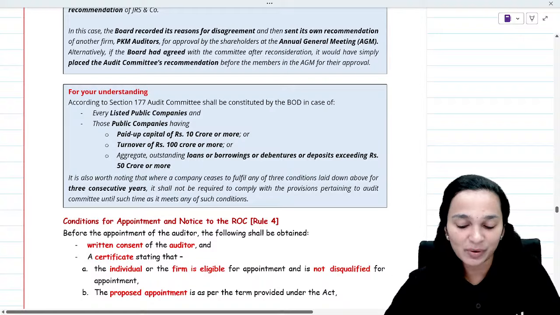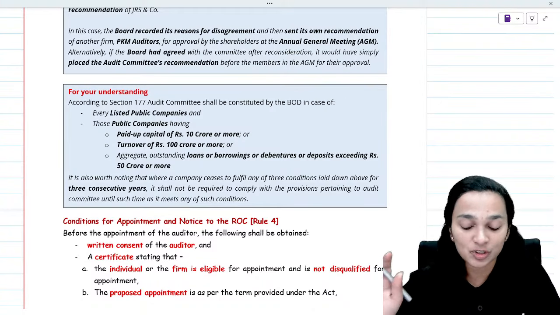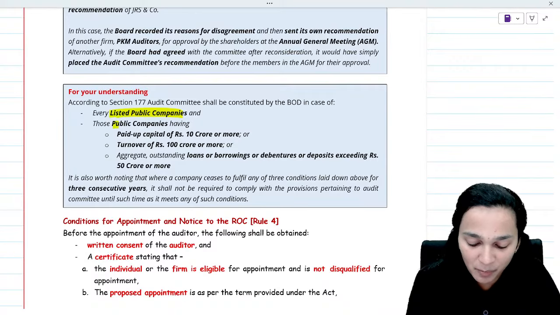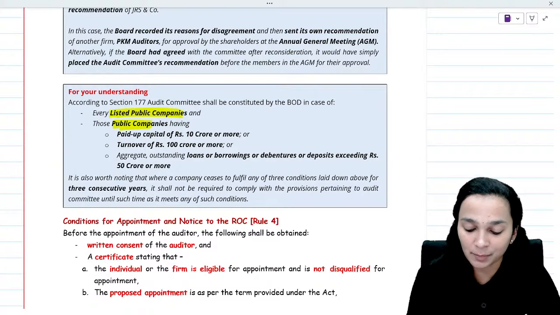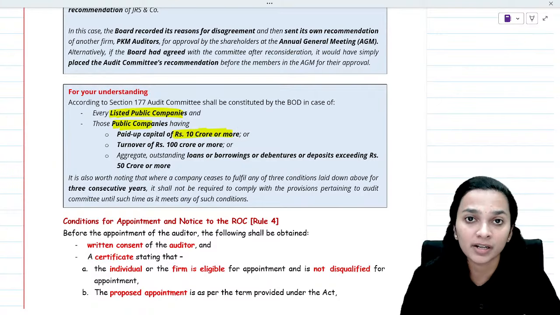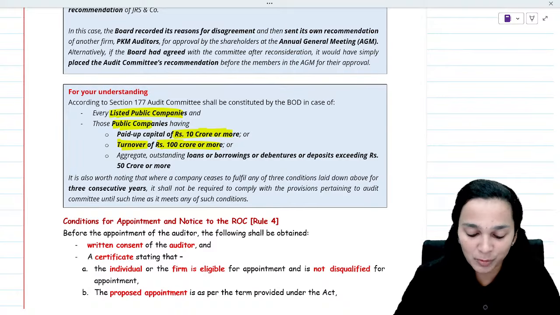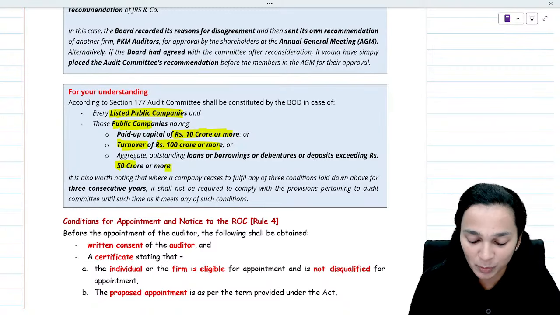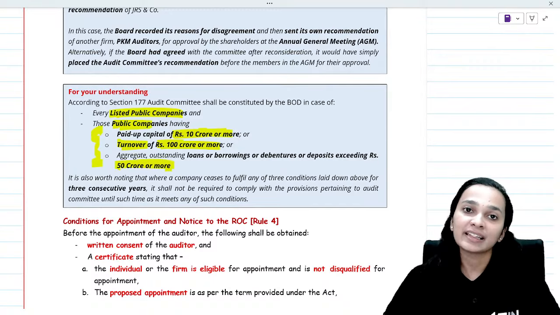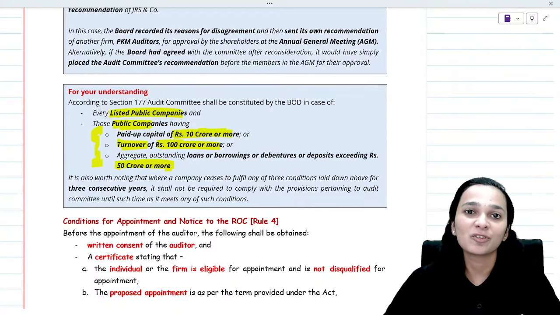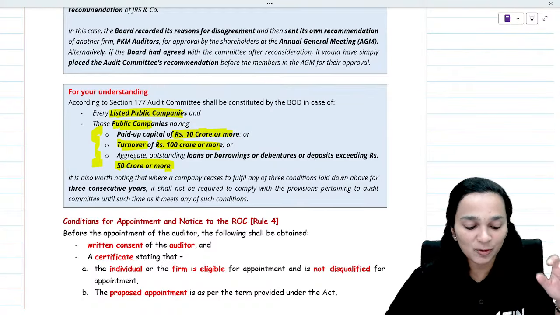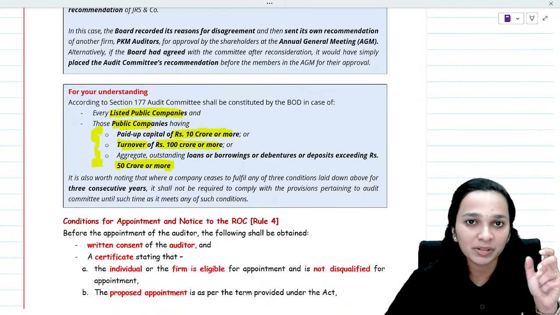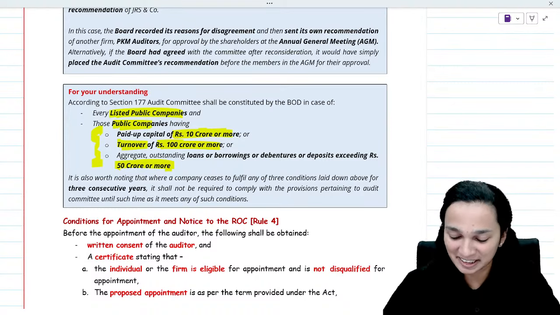So which company is required to constitute an audit committee? As correctly mentioned, all the listed public companies will have to constitute. And apart from it, public companies which have paid up share capital of 10 crore or more, or turnover of 100 crore or more, or aggregate outstanding borrowings, loans, etc. of 50 crore or more. If any of the three conditions is satisfied, then that public company will have to constitute an audit committee. So yes, your answer is correct. However, it has to be a public company, but otherwise the answer is correct.